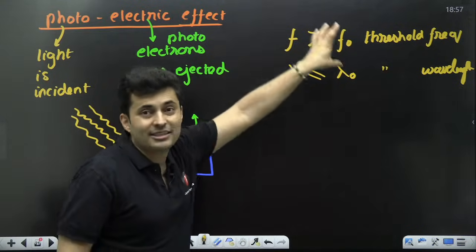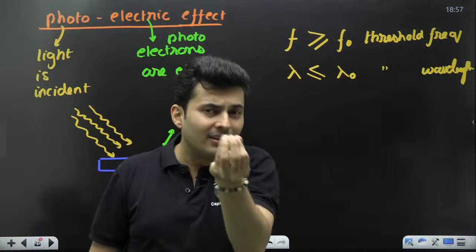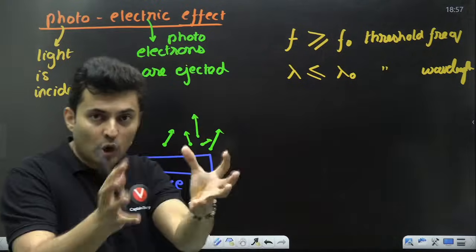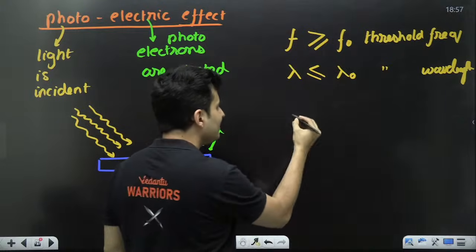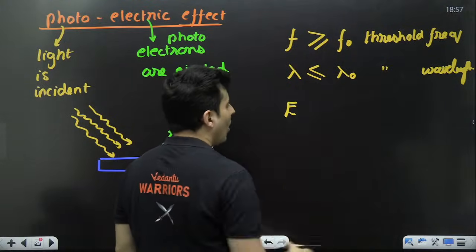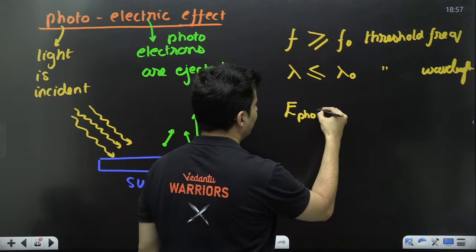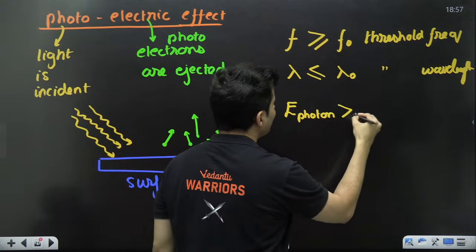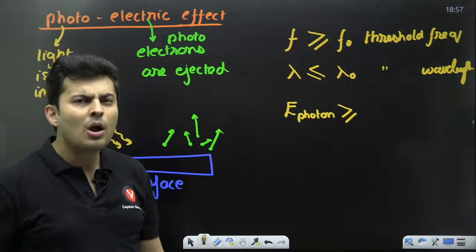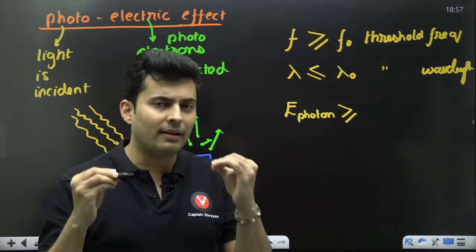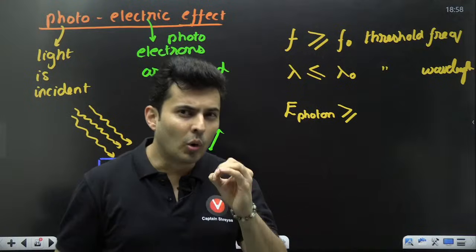When I say the frequency of the light should be more than a certain frequency, which I am calling the threshold frequency, it also gives you an idea that the energy of the photon must be more than or equal to a certain amount of energy. Only then the photoelectric effect occurs.